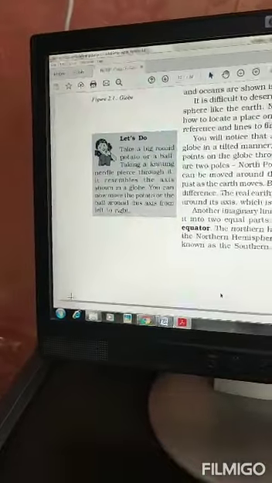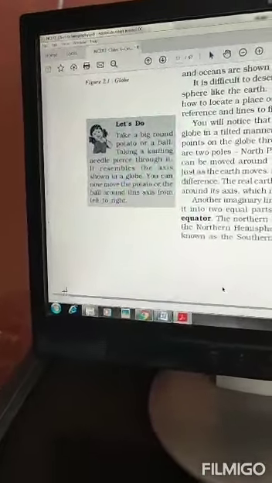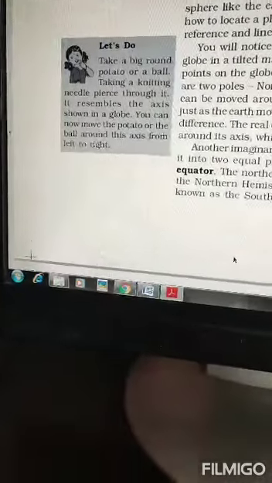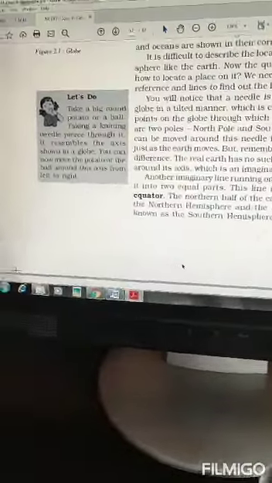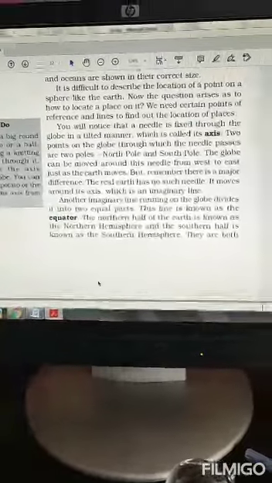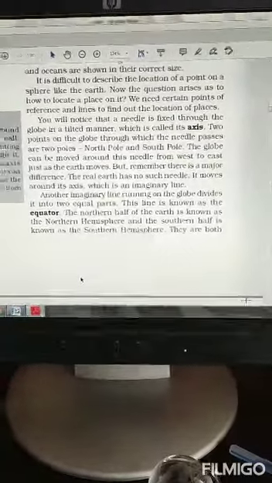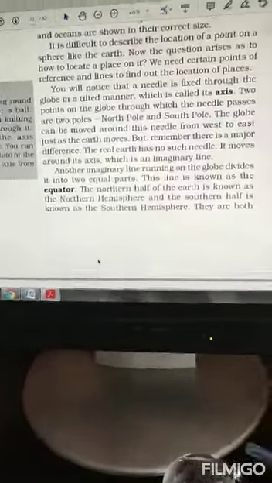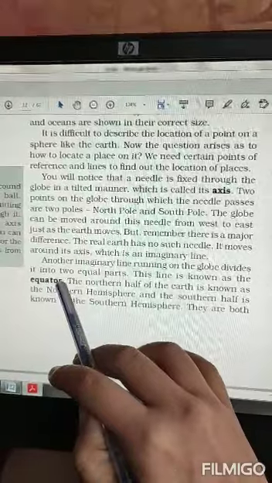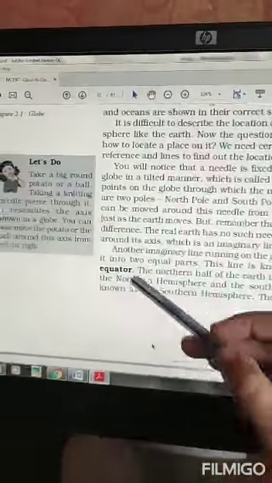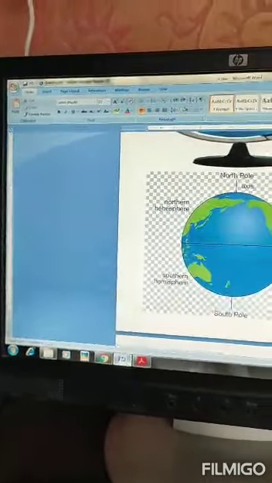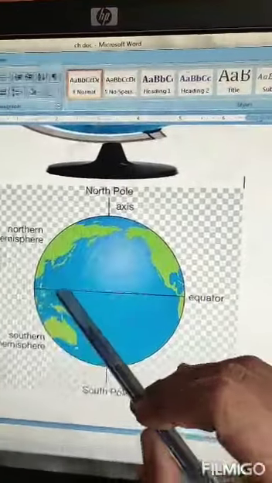Another imaginary line, one imaginary line is the axis. It is imaginary, it does not exist. The line is not there in reality, but we have made this line on the globe so that we can study Earth. Another imaginary line that runs along the globe and divides Earth into two equal parts is the equator. I'll show you the diagram. This is the equator. This is an imaginary line.